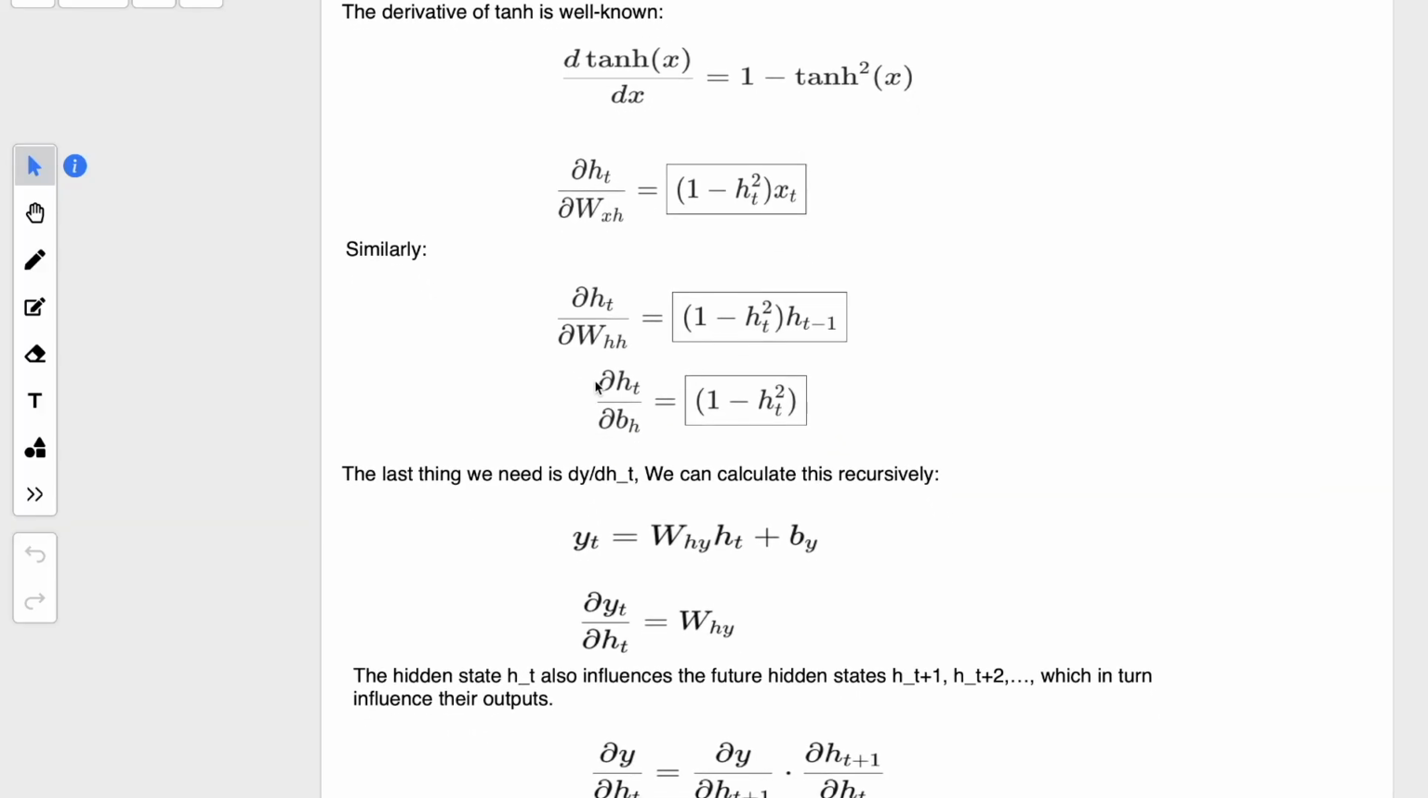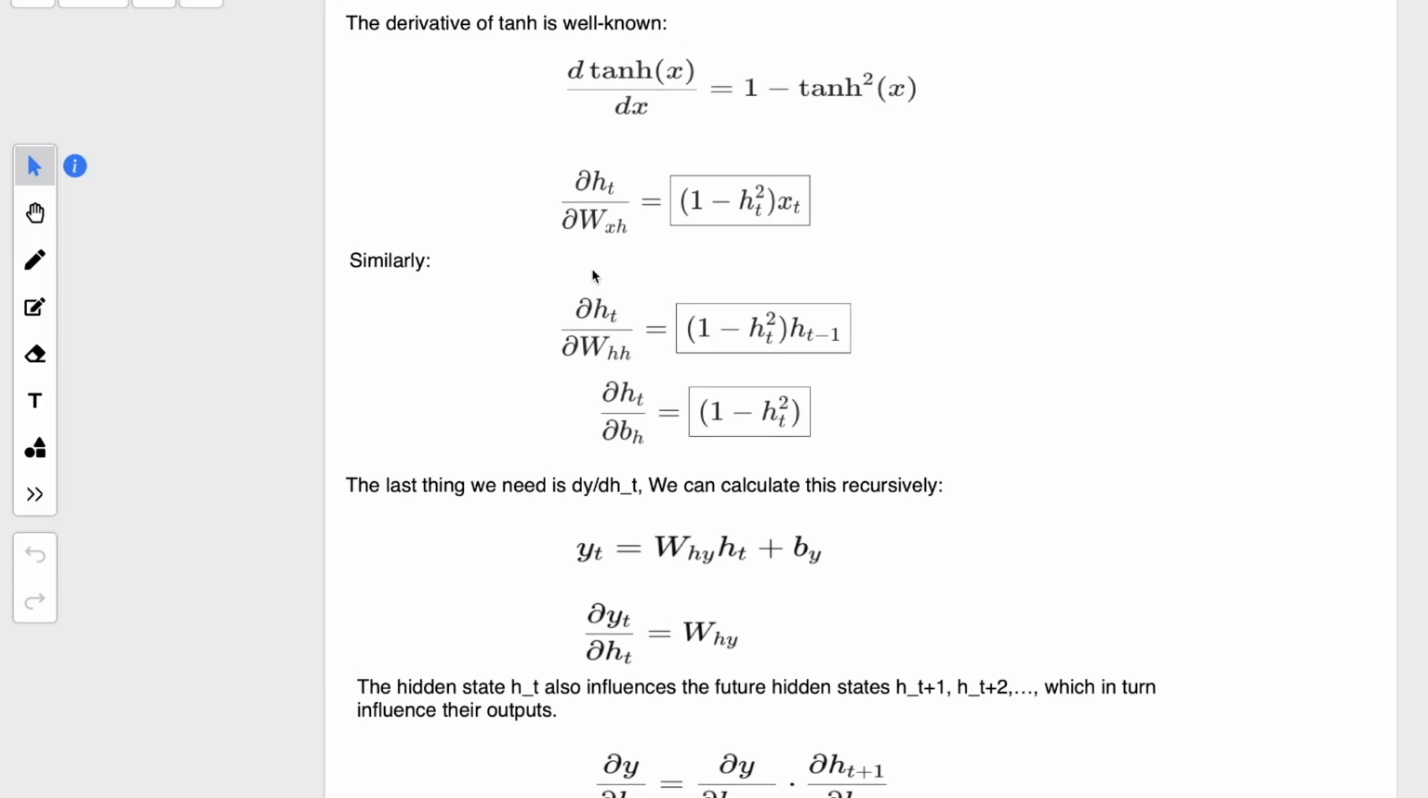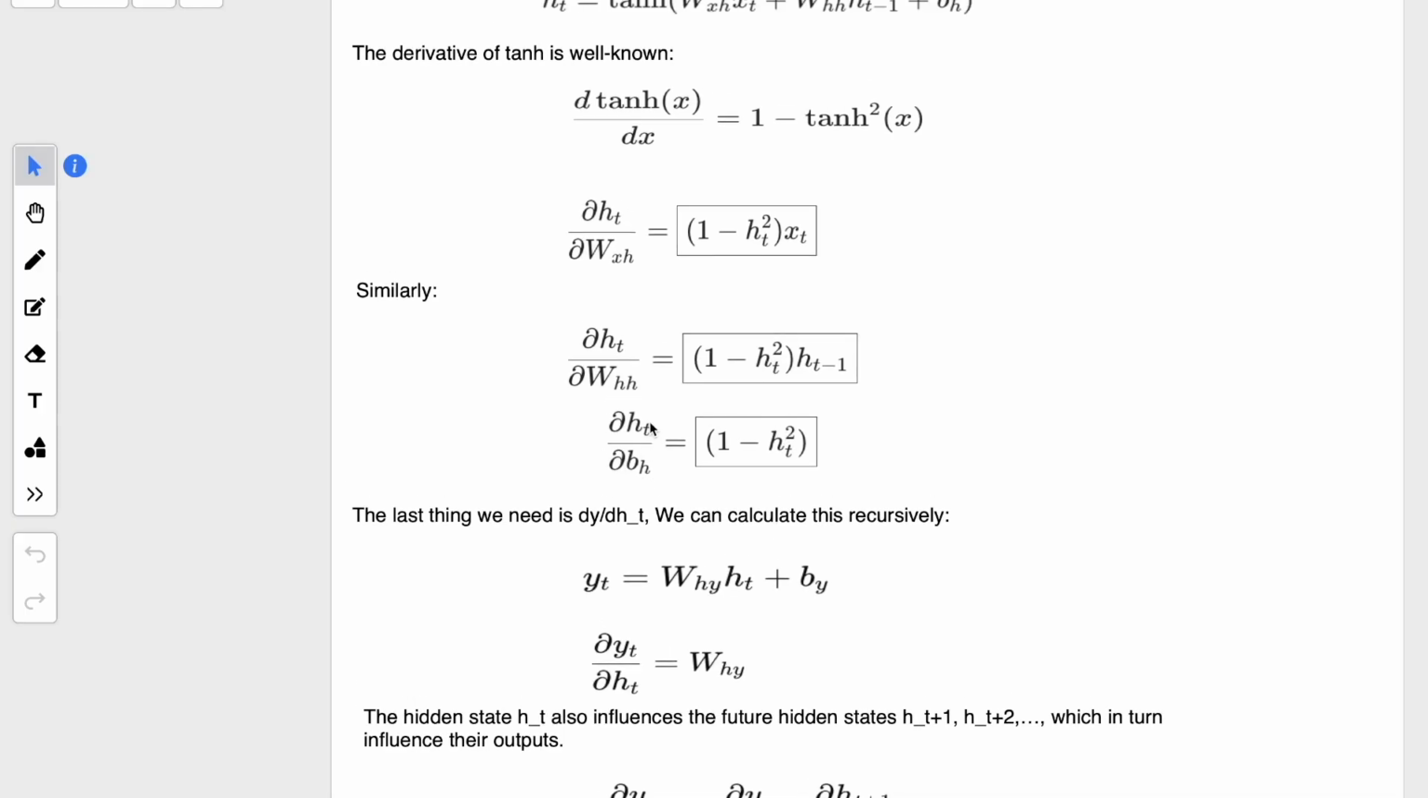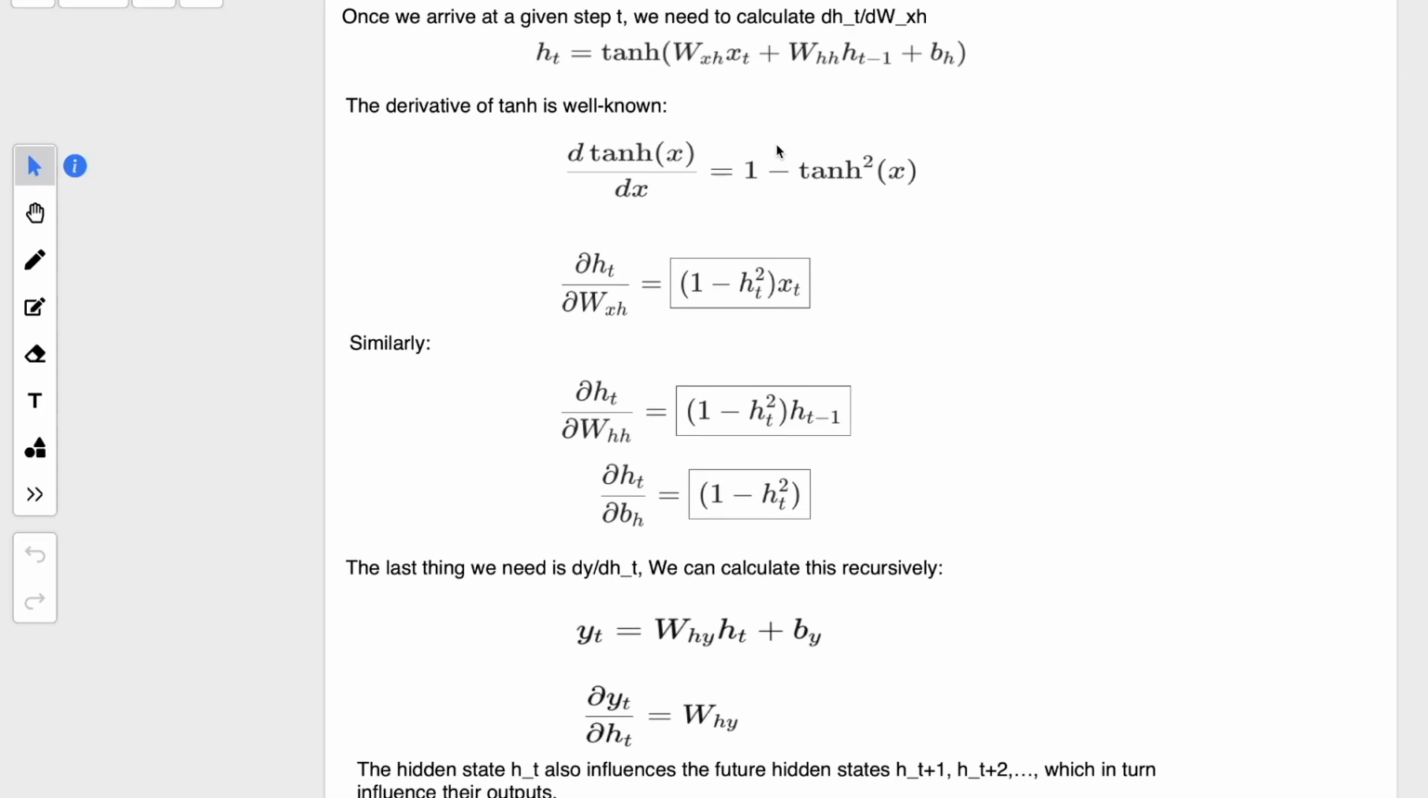Our final delta h_t by delta b_h will be calculated by 1 minus h_t square, because here we are calculating the bias, right? So our inputs and weights will be treated as constant. Here the variable is only b_h. So if we calculate this partial derivative on b_h by keeping all these constant, then the output will be 1, right? So this is why it is only 1 minus h_t square.